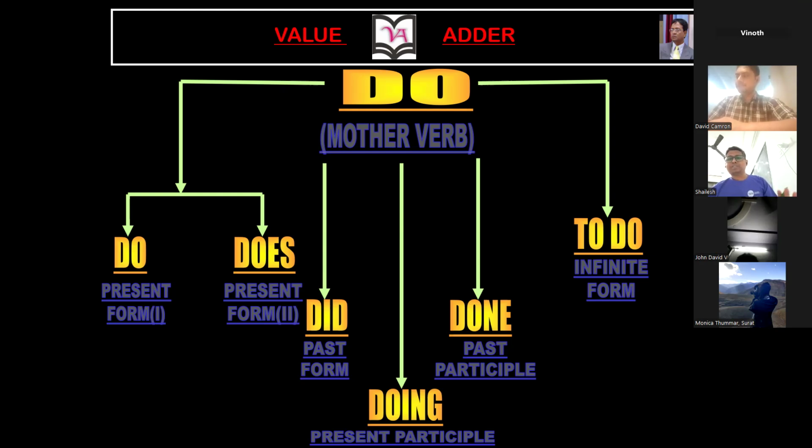We have to make a sentence on infinitive verbs or any form? No, Shailesh, you have to choose any verb, either present form, past form, or present participle. Just make one sentence. Okay. He was watching TV. But where is do coming? You have to choose any verb from this chart. Okay.